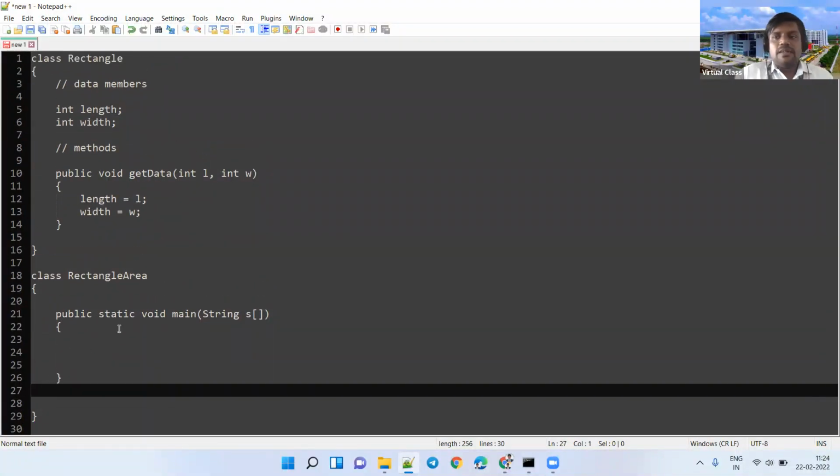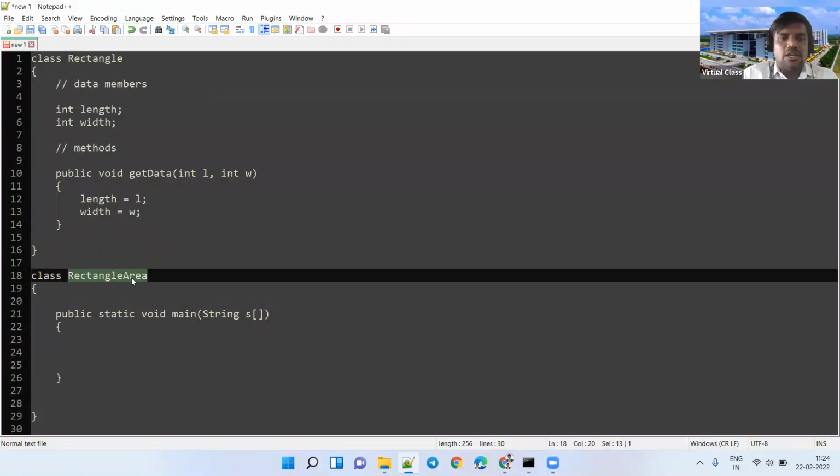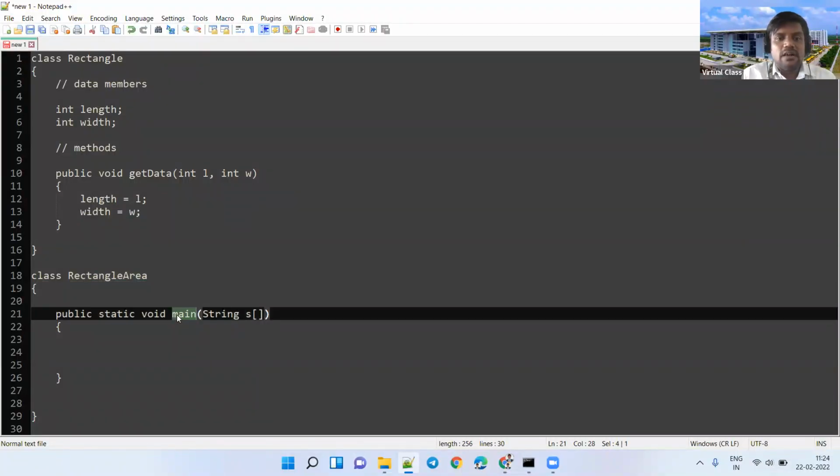First question. Now the Java file contains two classes: this is the Rectangle class, and this is the RectangleArea class. I want to save the Java file. Not only two classes, it may contain n number of classes. You follow one convention here: the file name should be the name of the class which contains the main method.